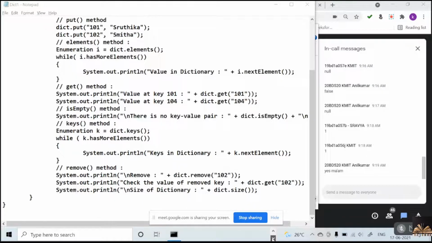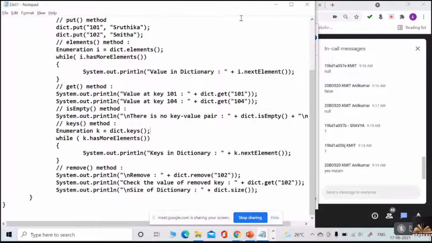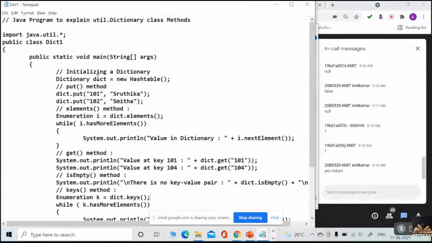If you want to see once again, Dictionary1.java uses unchecked or unsafe operations. What are the unsafe operations I have done? I did not use any generic while creating my dictionary hash table. Did you understand that?